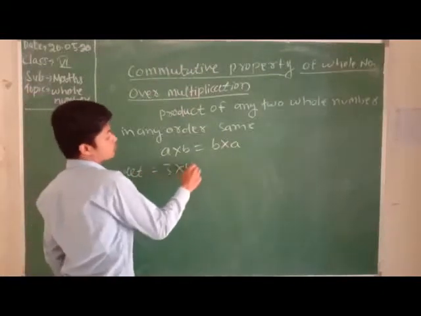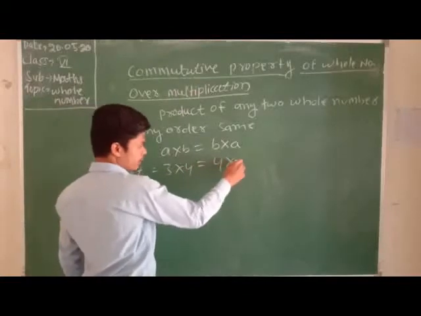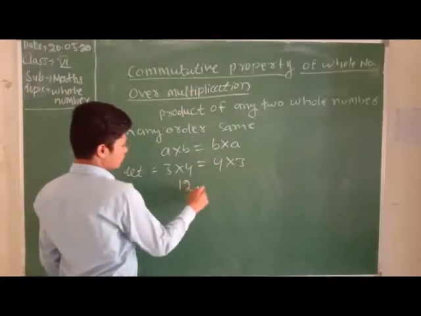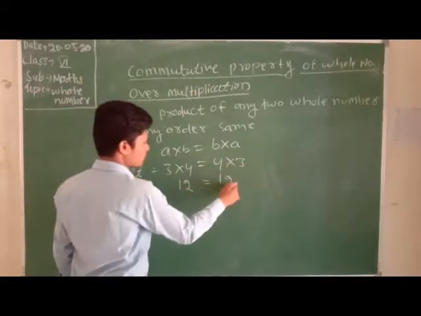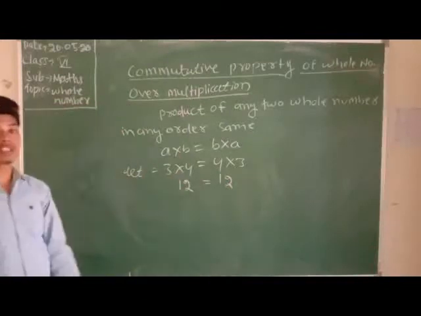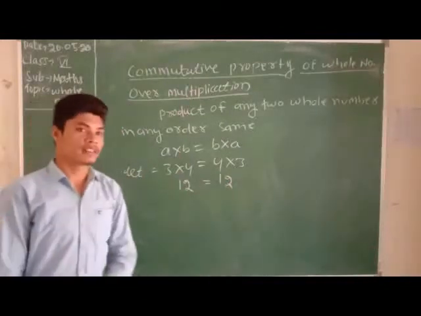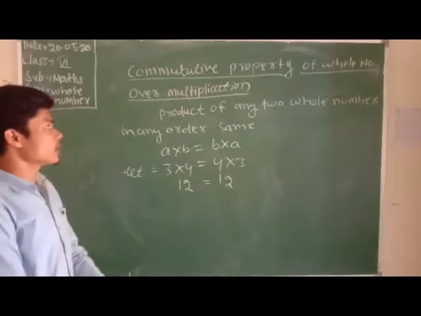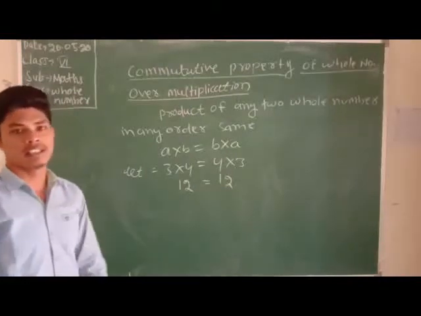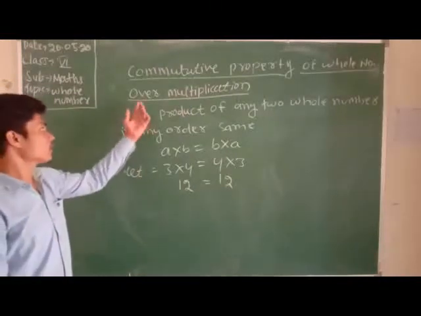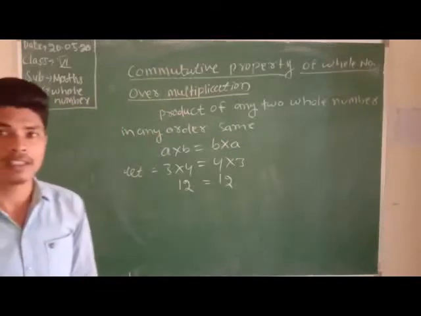Now let's see examples. 3 into 4, 4 into 3. 3 fours are 12, 4 threes are 12. Let's see, LHS equal to RHS, both sides give the same answer. That's why the commutative property of whole numbers is correct over multiplication. Clear about it? Any doubt is there?